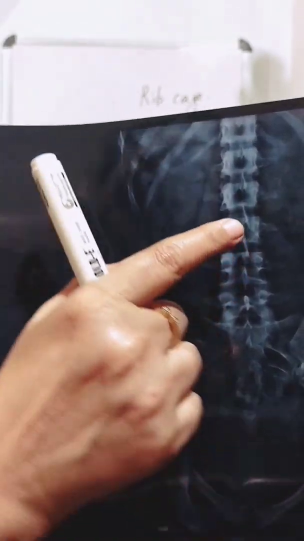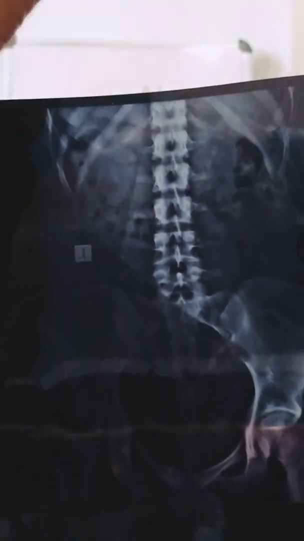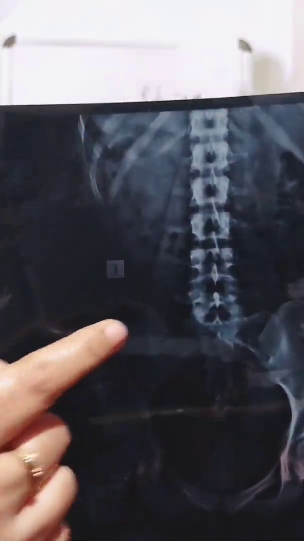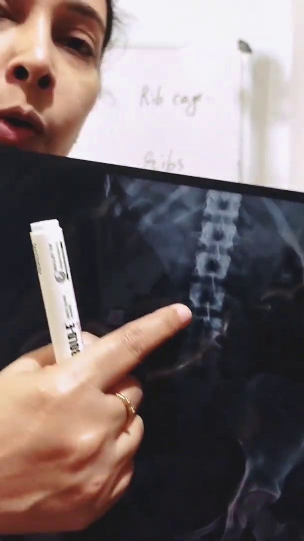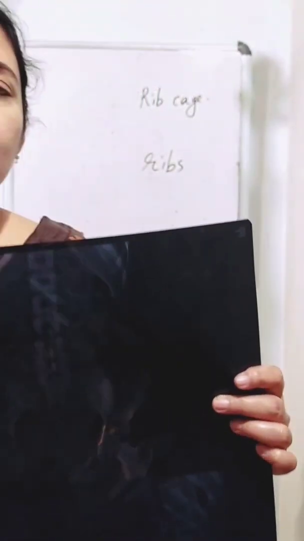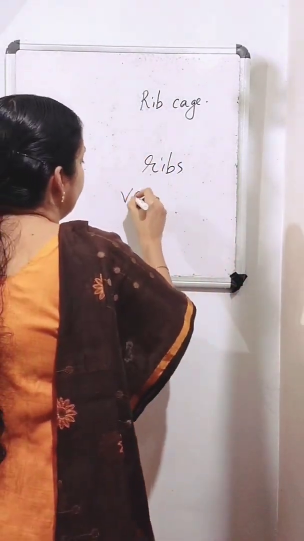Here you can see 1, 2, 3, 4, 5, like that. So many small bones are joined together in the backbone. The backbone is not a single bone. It is made up of many small bones, and these small bones in the backbone are called vertebrae.